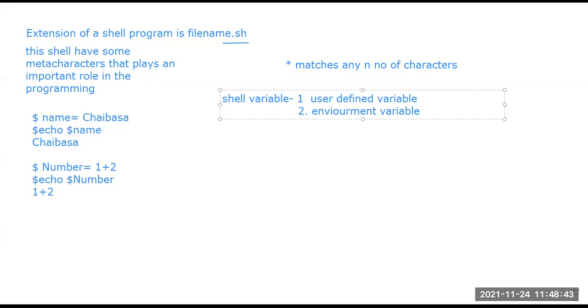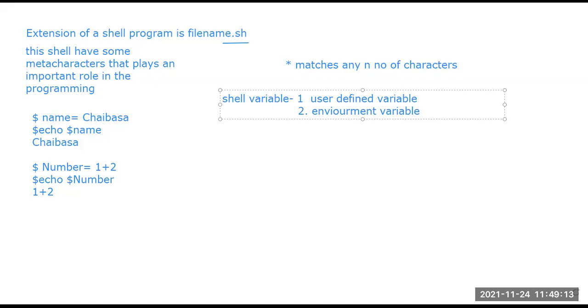At the starting of the process of shell programming, these environment variables are initialized with the shell script, and it is to distinguish them from the user defined variables, so that we can understand which are the user defined variables and which are the environment variables, right?